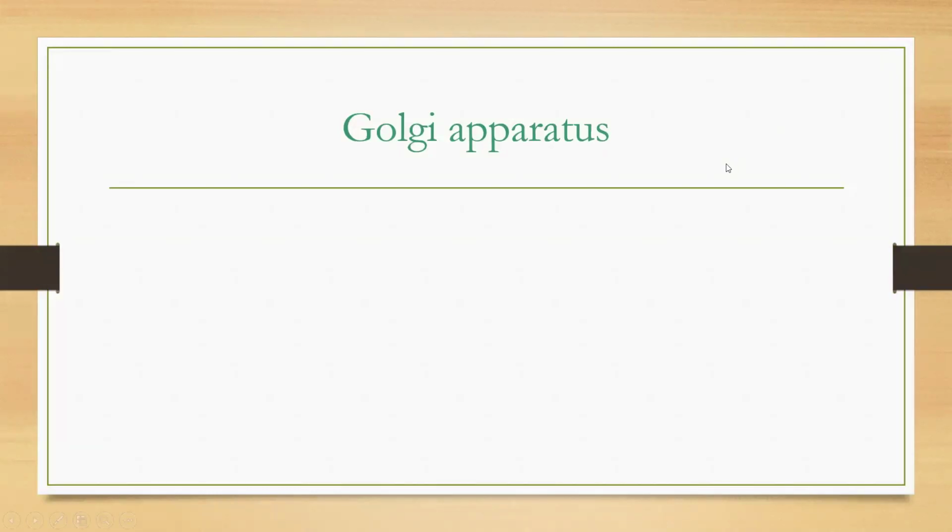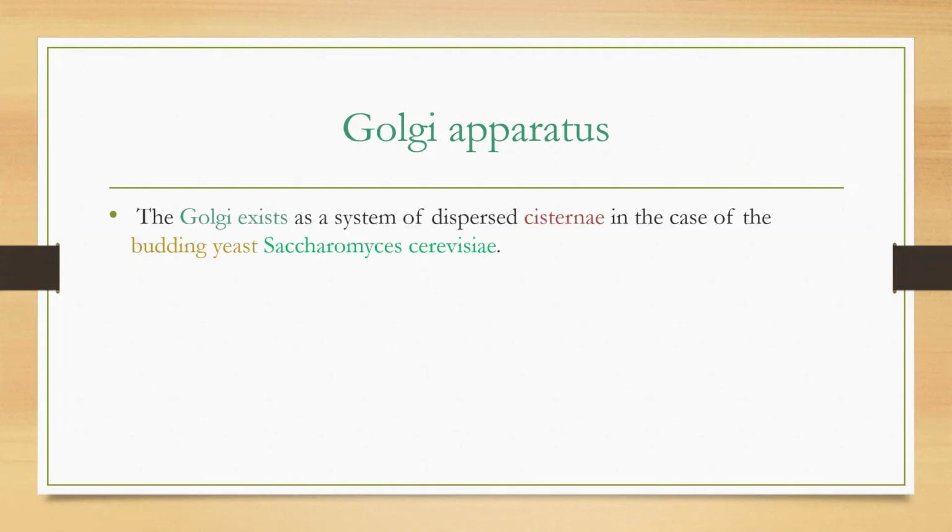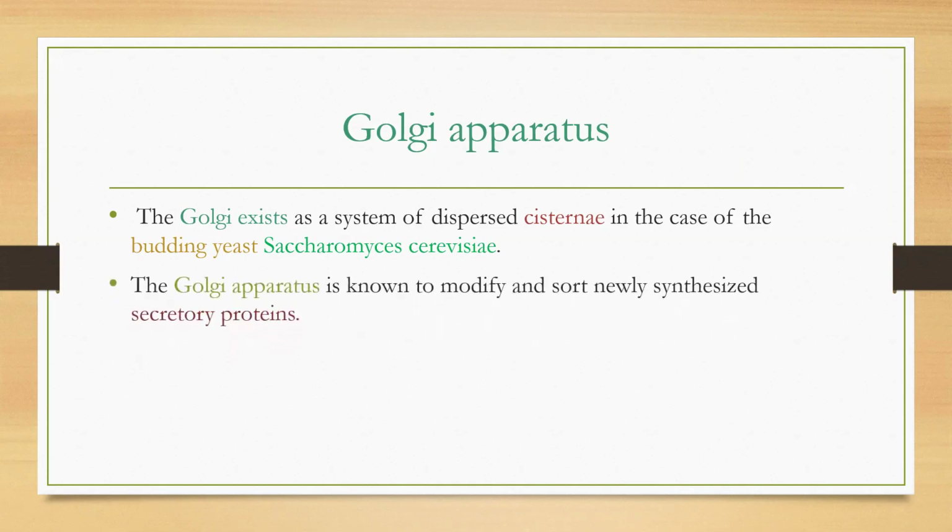Golgi apparatus, look at here. The Golgi exists as a system of dispersed cisternae in the case of the budding yeast, Saccharomyces cerevisiae. Okay, the Golgi apparatus is known to modify and sort newly synthesized secretory proteins.